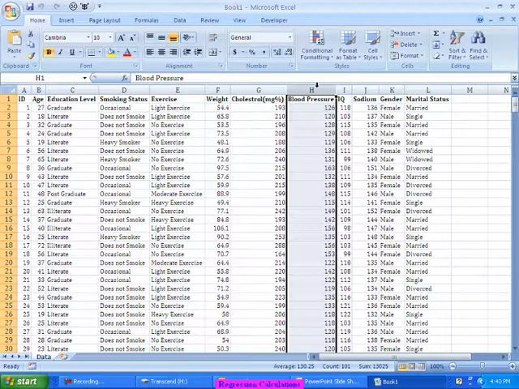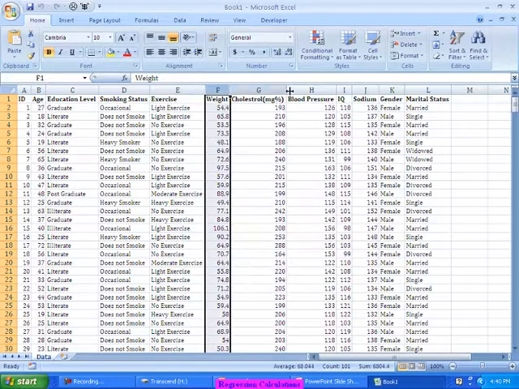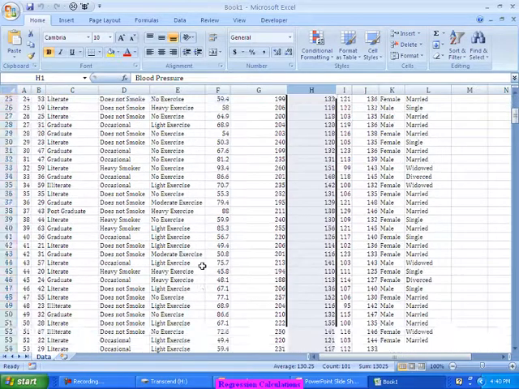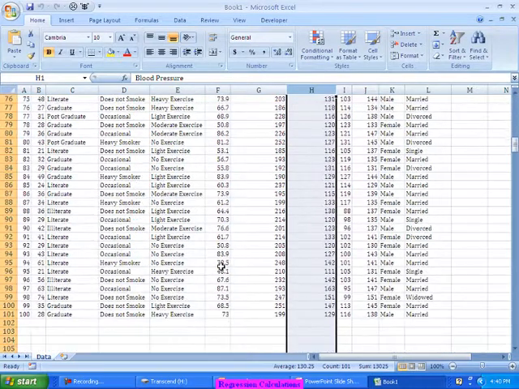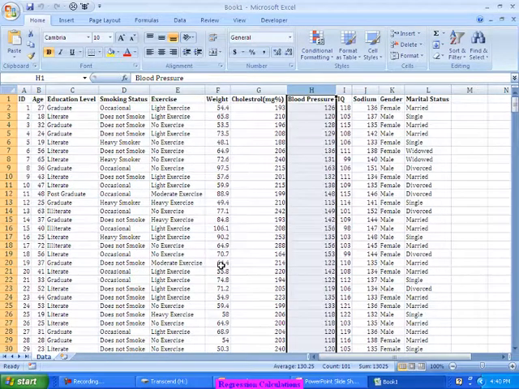So basically I am trying to predict something. Let me give a very crude example. I want to predict the cholesterol levels of a person based on weight and blood pressure. So let's say I have some 100 people's data with me. Using this data, I want to create some kind of an equation: cholesterol equals something times weight plus something times the blood pressure.